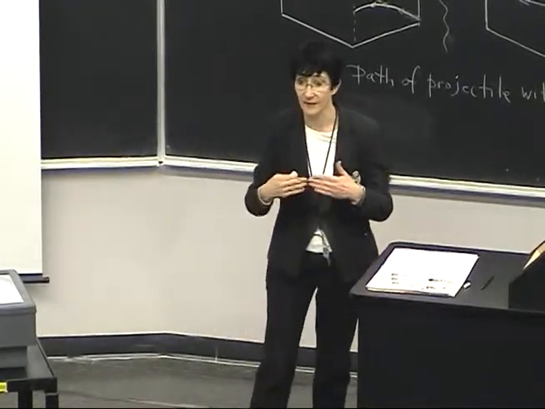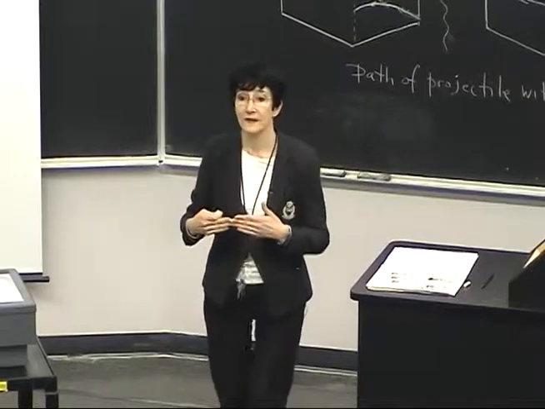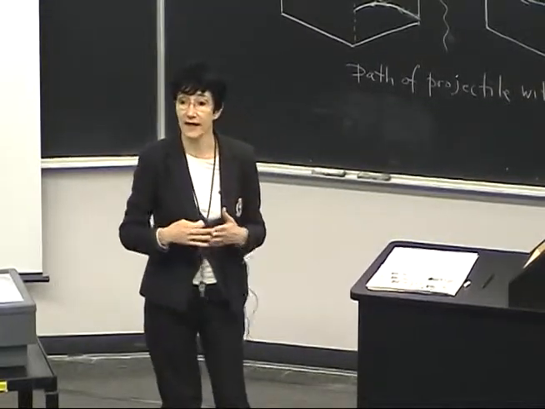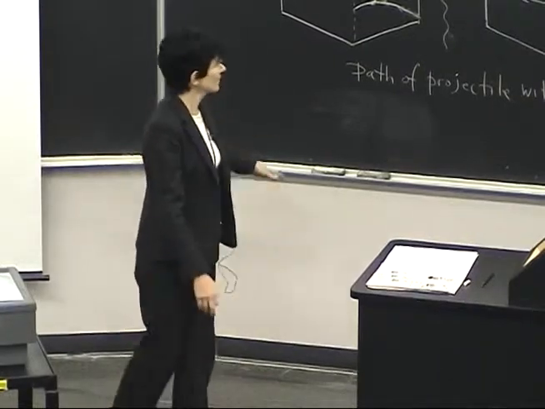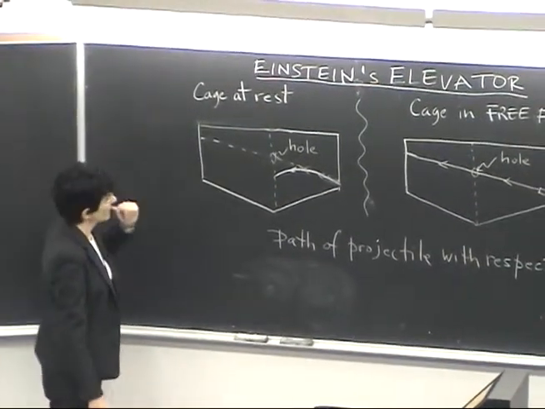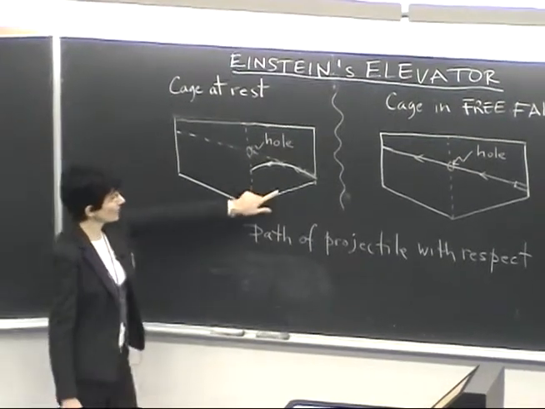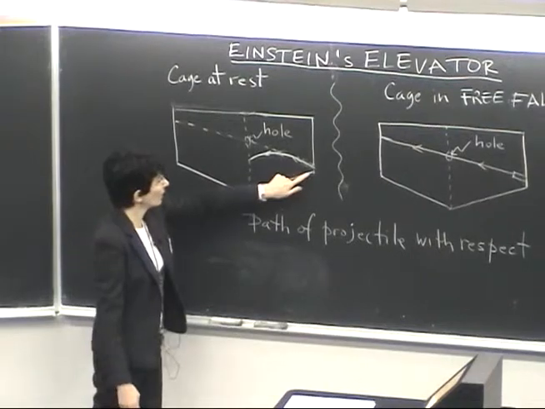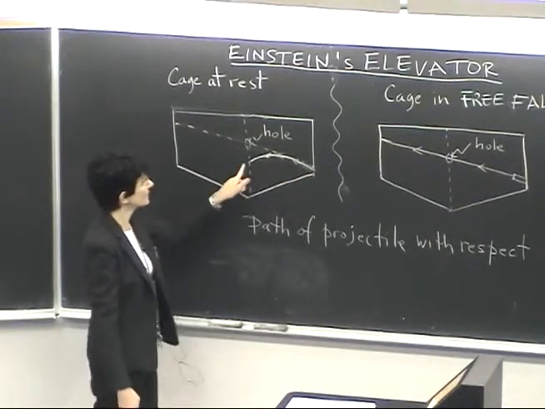Now this is exemplified. We're going to see a demonstration that we fittingly call the Einstein Elevator, and it consists of a cage in which one can throw out a projectile. So a ball is expelled at a certain velocity.